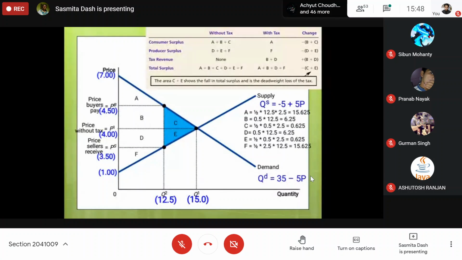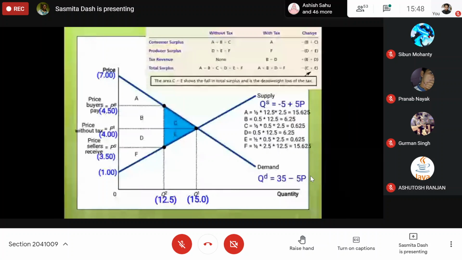After tax, coming to the producer surplus: initially it was D, F, E. Now with tax it is F, and they lost D and E. But who is gaining tax revenue?